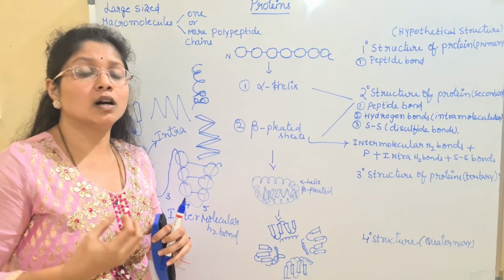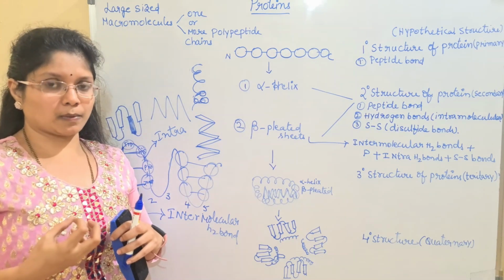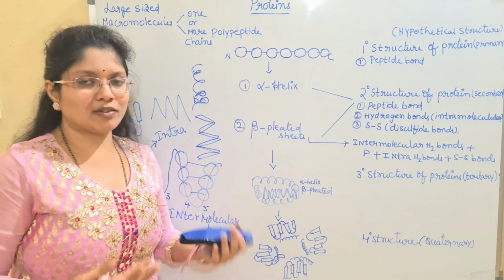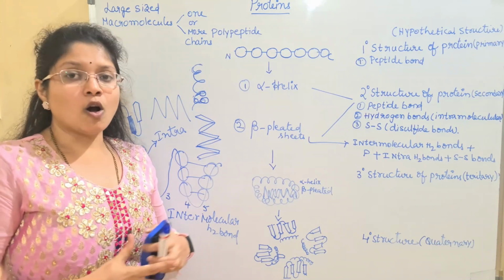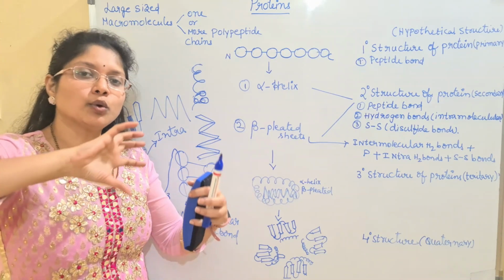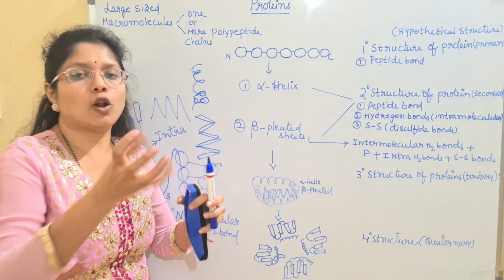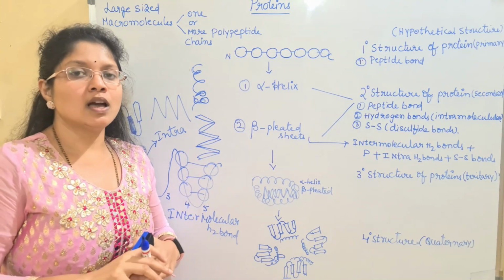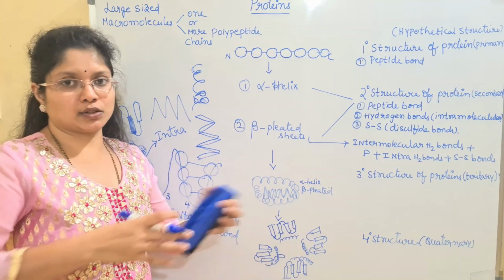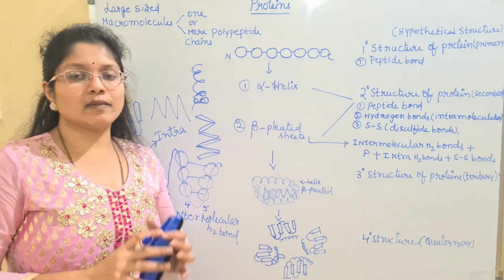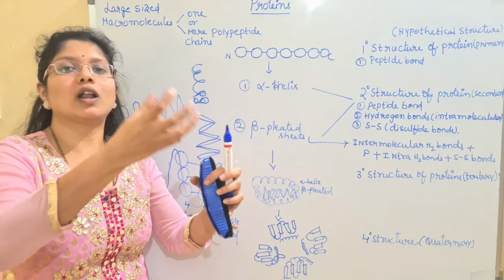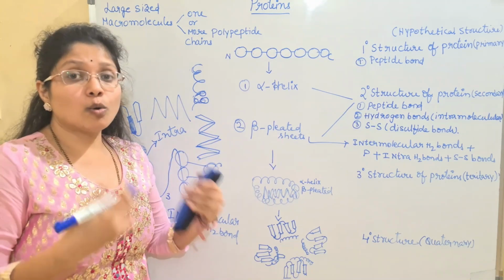Let us say there are two strands here, two alpha helices or two beta pleats, anything. All these structures are together forming a ball or wool-like structure, which is giving a globular shape to the protein. It is said to be the tertiary structure. So these individual units will bind together, and in combination they will form a wool ball-like structure, which is called a globular protein.